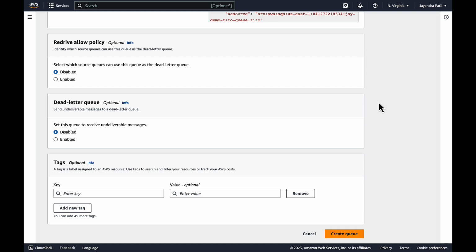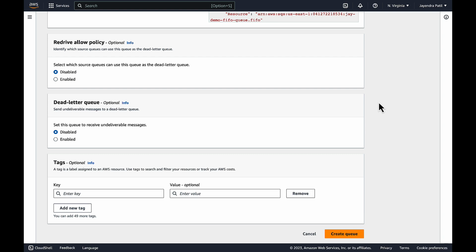Dead letter queues can be used to receive undeliverable messages. SQS supports dead letter queues, or DLQ, which other source queues can target for messages that can't be processed successfully.